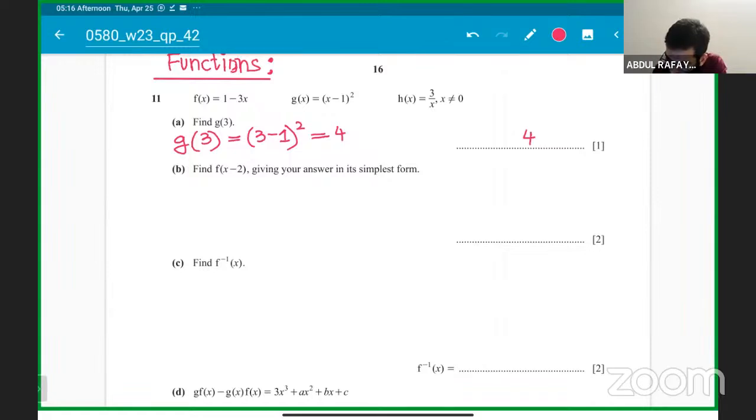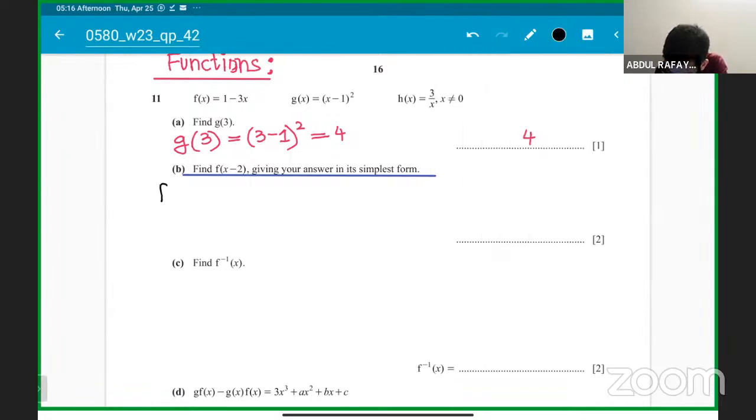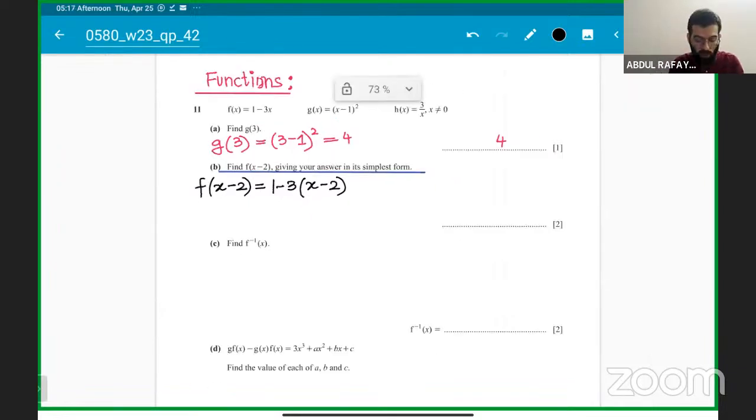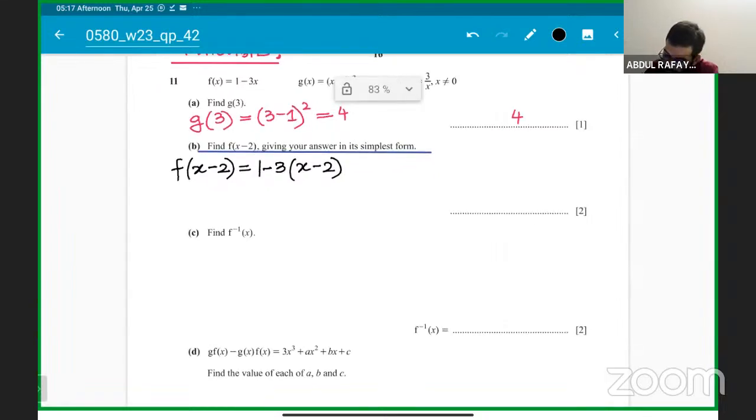Then you have to find f(x minus 2), giving your answer in simplified form. So that is not difficult as well. It will be inside the function of f. So inside the function of f, students, instead of x, we have to put 1 minus 3 times (x minus 2). Okay, instead of x, we will put x minus 2. That's why it's 2 marks as well, but it's very simple.